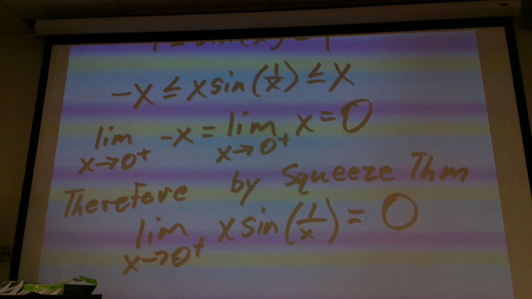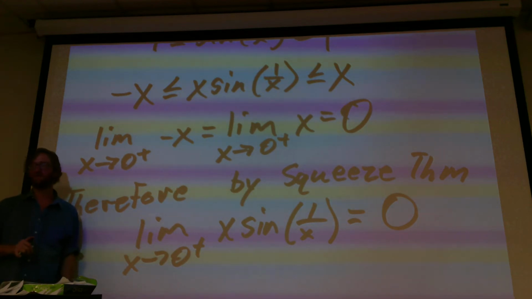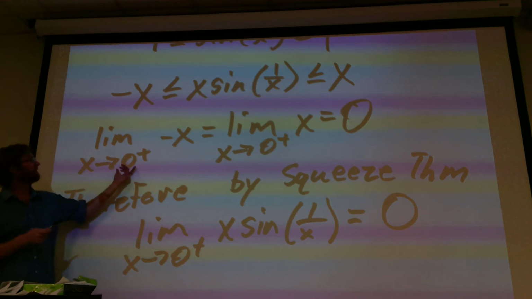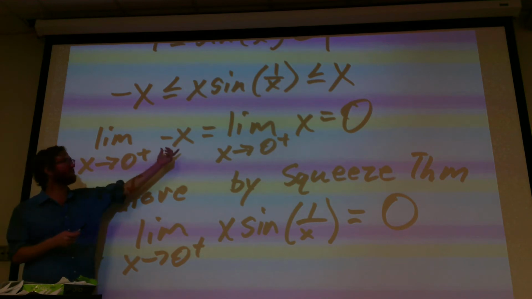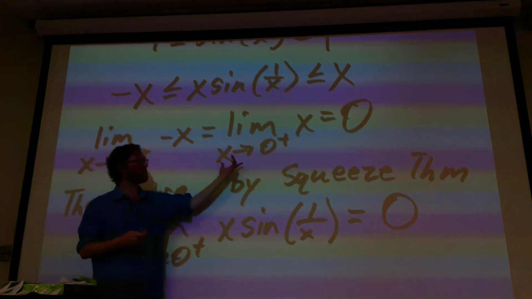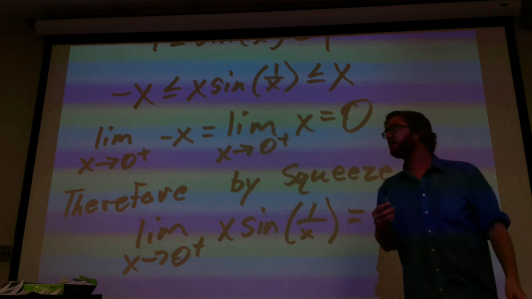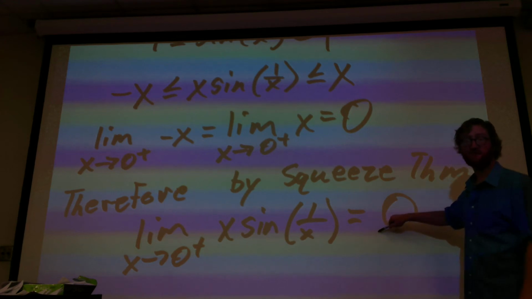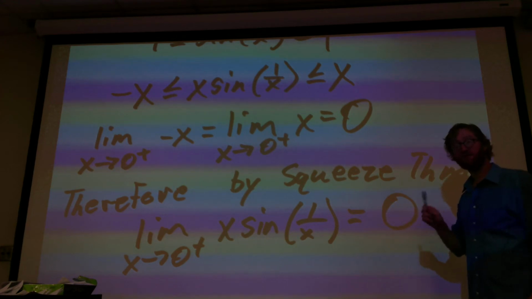So we created an inequality, and we started with a natural inequality, which comes from the behavior of the sine wave. Beginning with that natural inequality, we said, well, why don't I just multiply everybody by x? Great, why not? Then if x is tending towards 0 from the right of this thing, I'm just going to plug 0 into it. Same thing for this one right here. x is tending towards 0, I'm just going to plug 0 into it. Therefore, by squeezing them, since the left and the right both go to 0, the middle has to go to 0. And so let's look at what I mean by two cops and a drunk.